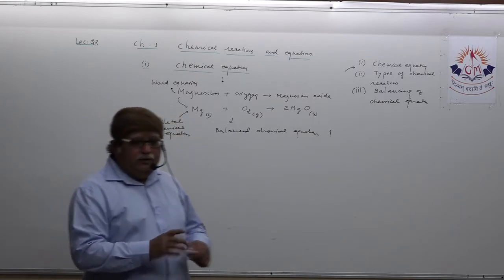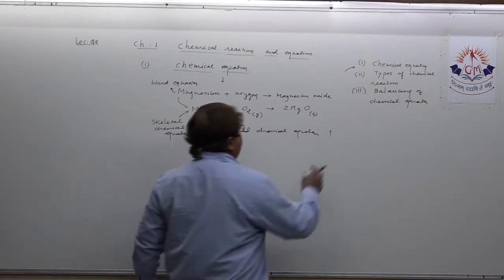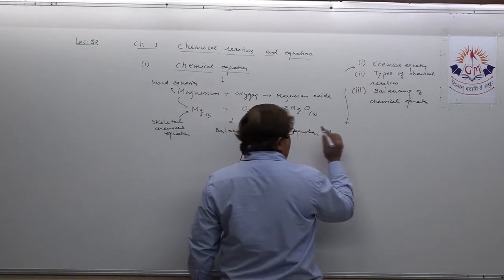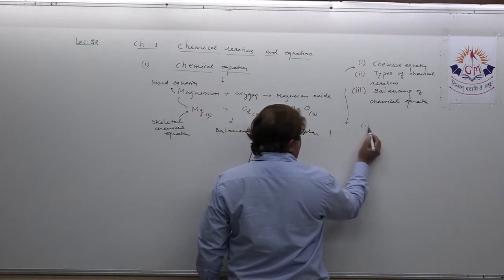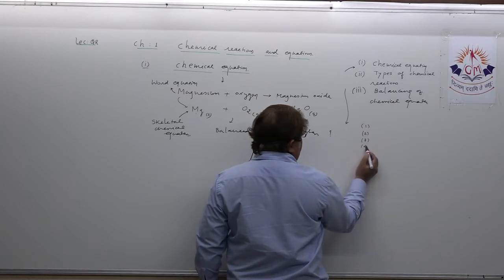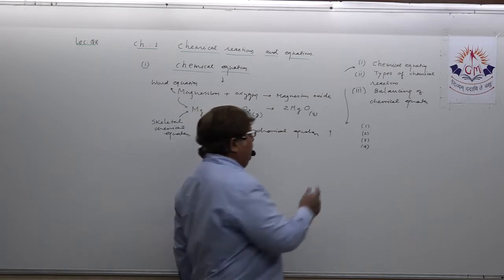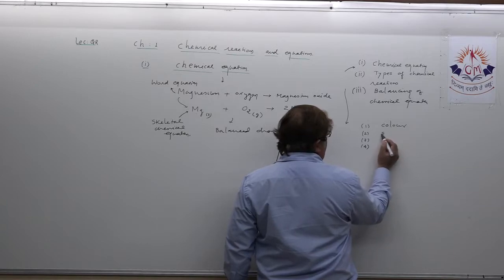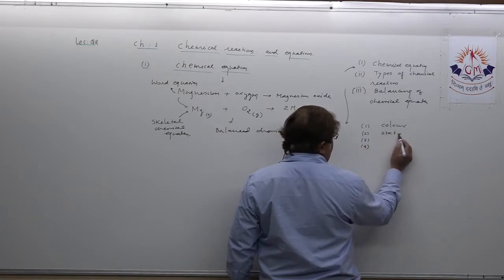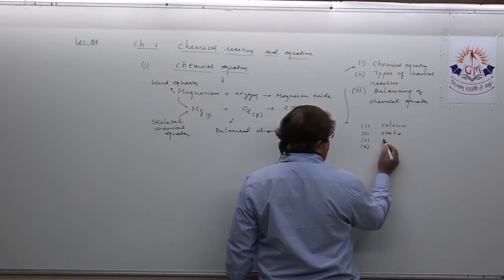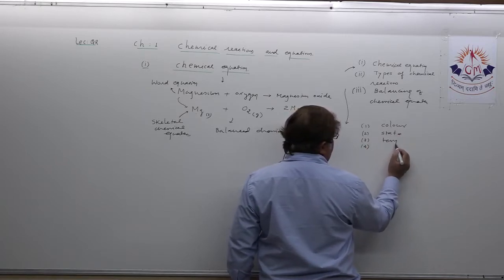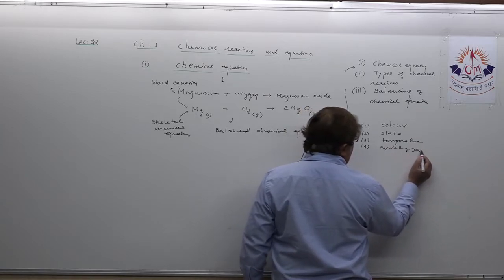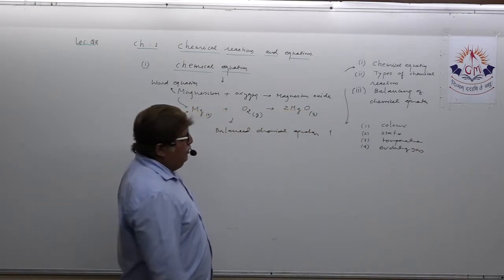Okay. Now when we are discussing chemical equations, you also know one thing: what happens during any chemical reaction. A few changes take place during any chemical reaction, as you all know very well. First change, the color of the substance may change. There will be a change in the state of the substance. There will be a change in color, state, temperature, and even evolution of gas can also take place during any chemical reaction.